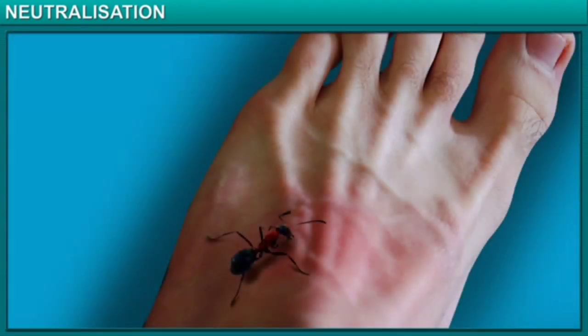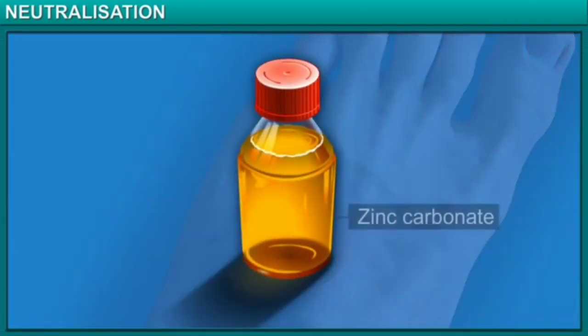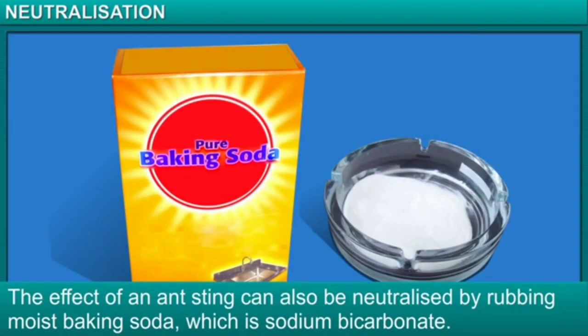Here's an interesting fact. An ant sting causes a lot of pain as it contains formic acid. The effect of the acid can be neutralized by using an ointment or a solution that has a base. Calamine lotion contains zinc carbonate, which is a basic substance and helps soothe the effect of formic acid on the skin. The effect of an ant sting can also be neutralized by rubbing moist baking soda, which is sodium bicarbonate.